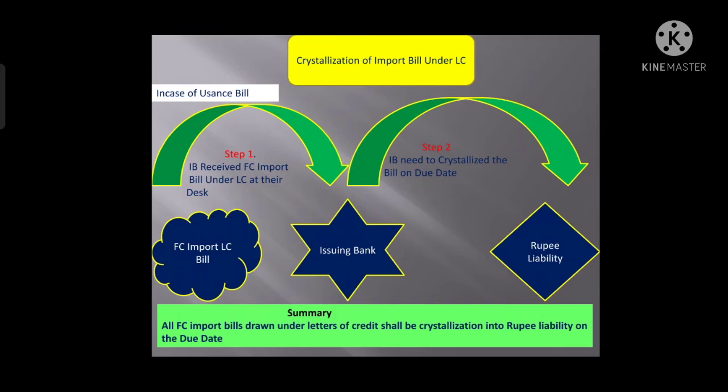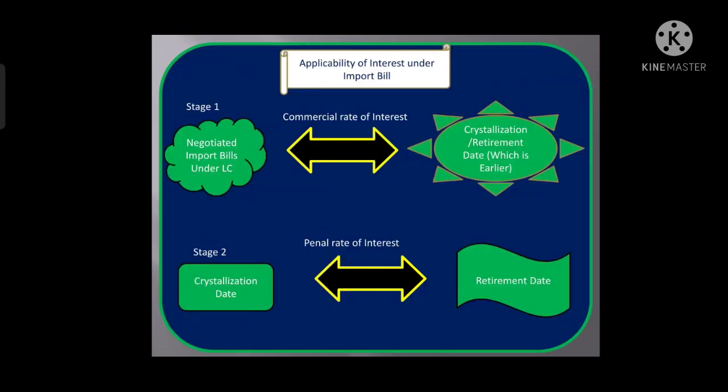But now the question is on which date it will crystallize. As the tenor is usance, there is a fixed due date, so the issuing bank has to crystallize that bill on that fixed due date, or the maturity date. In simple words, in summary, we can say that all foreign currency import bills drawn under LC shall be crystallized on the due date, right?